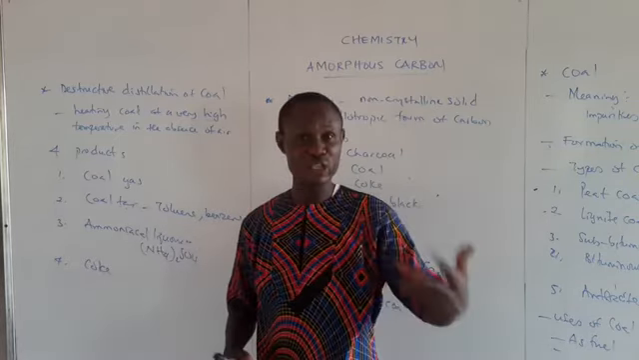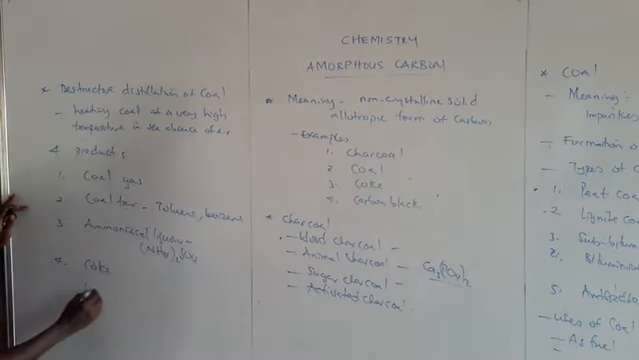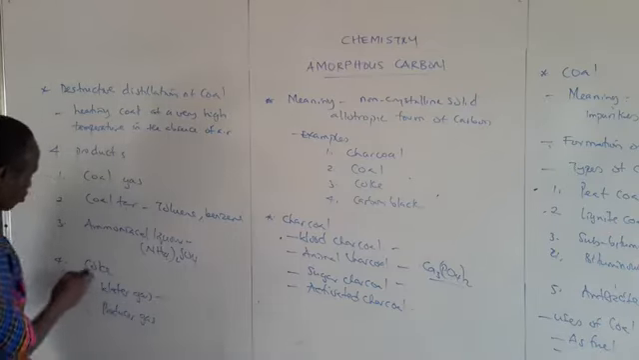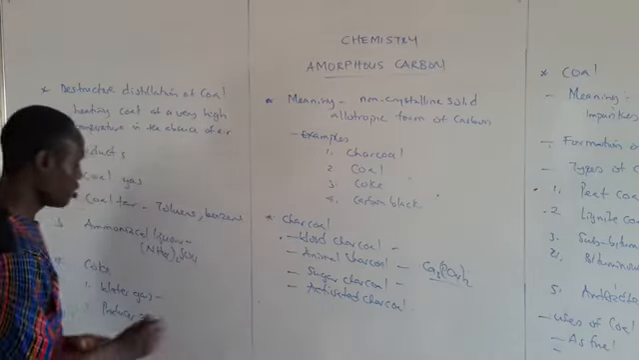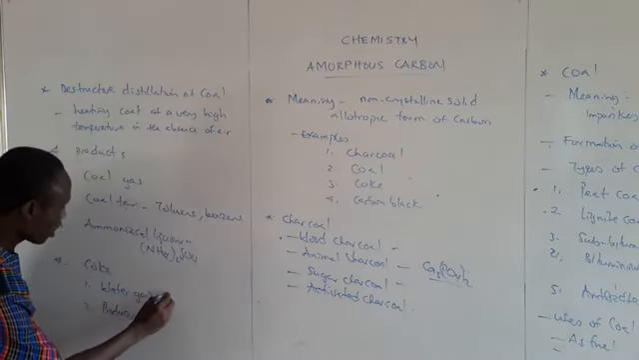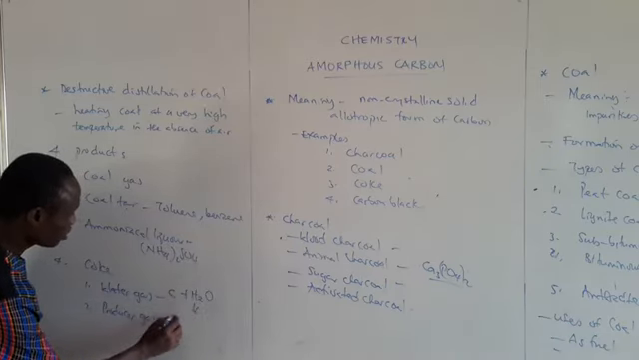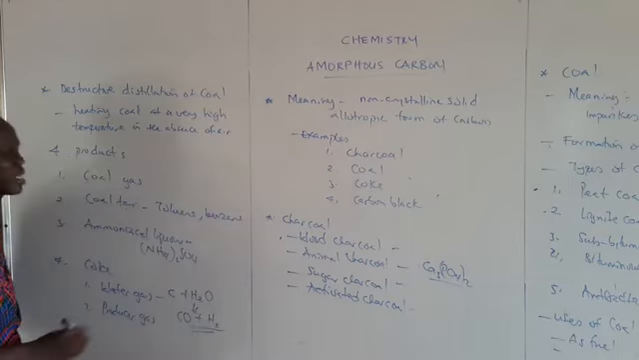We have what is called gasification of coke, where one, we have what is called water gas. Then number 2, we have what is called producer gas. Water gas is obtained when this coke reacts with steam. So when you have coke and steam together, you get a mixture of carbon dioxide and hydrogen. This is known as our water gas.